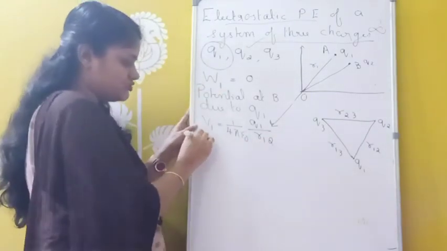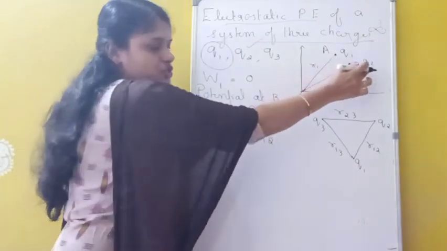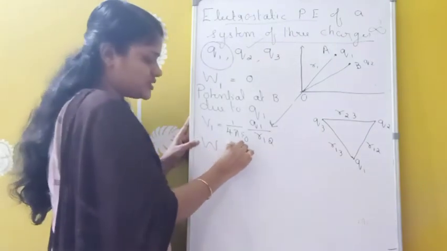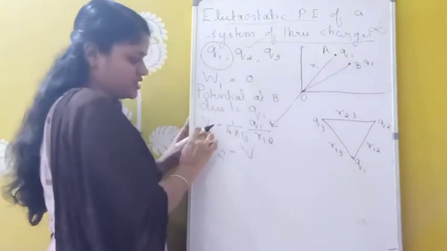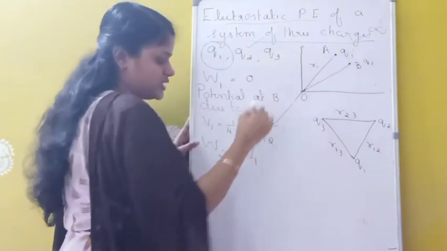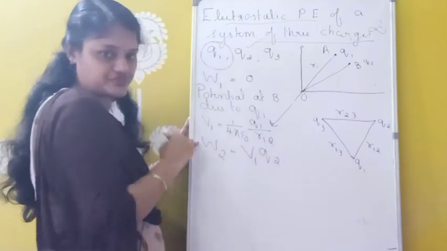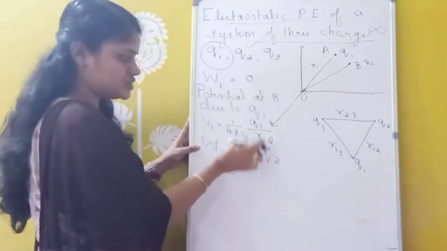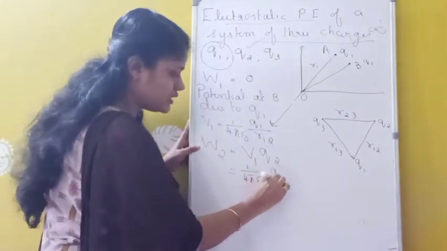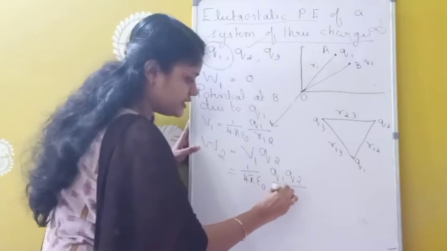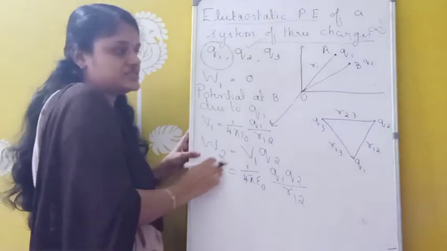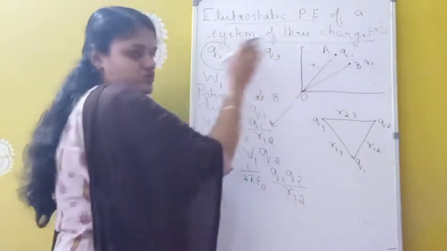Now what we have to do? We have to find the work done to bring this Q2 charge from infinity to this point B. So work done, what is the formula? Potential V1 into the charge we are bringing, Q2. So V1 into Q2, that is equivalent to 1 by 4 pi epsilon 0 Q1 Q2 divided by R12. So this is the work done in bringing the Q2 charge from infinity to this position B.